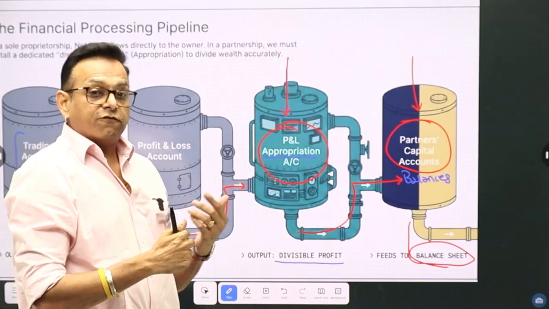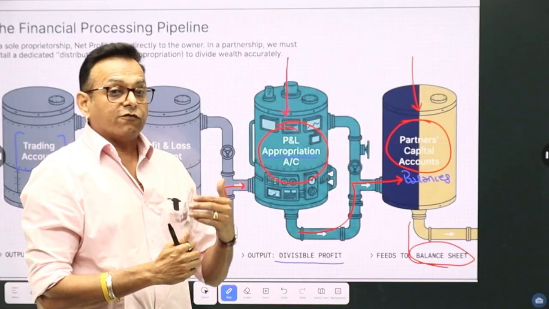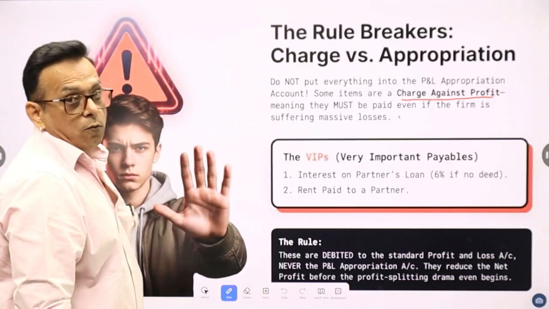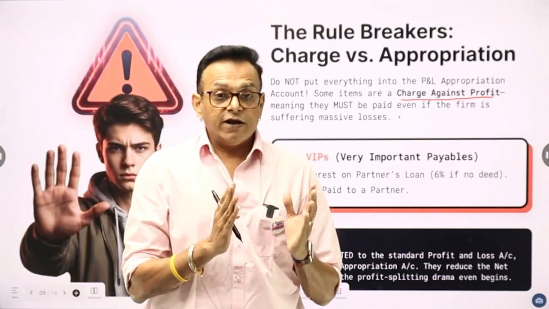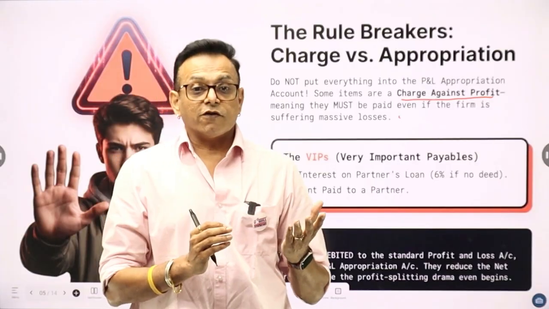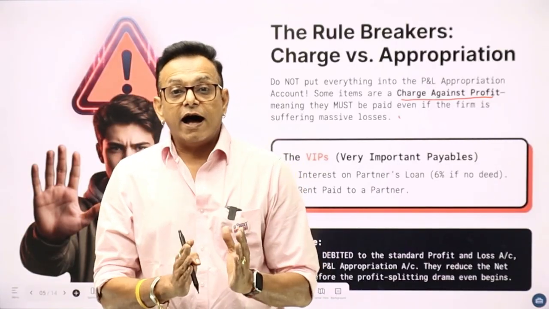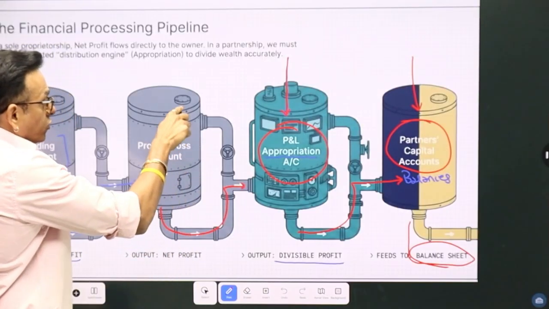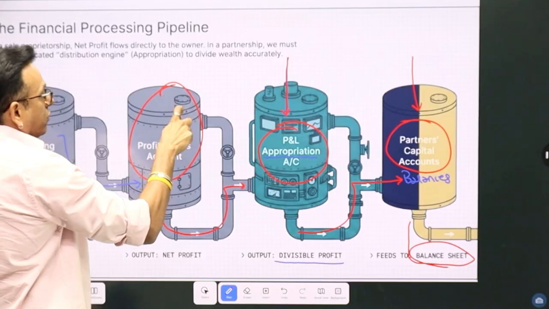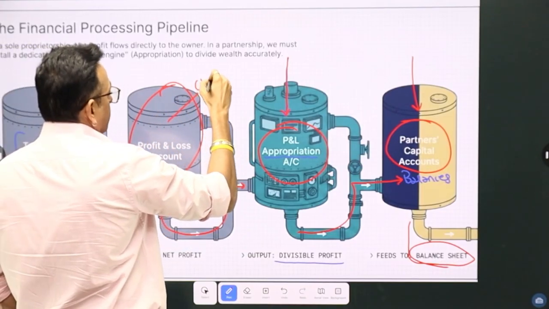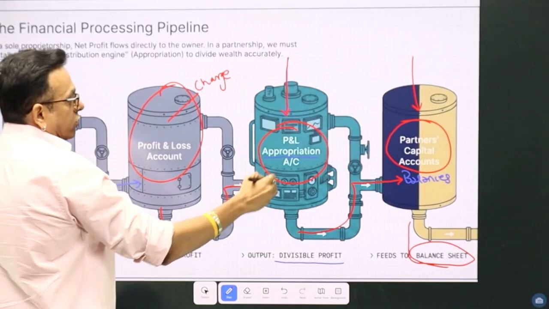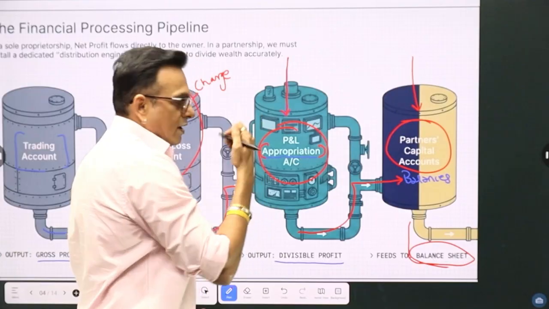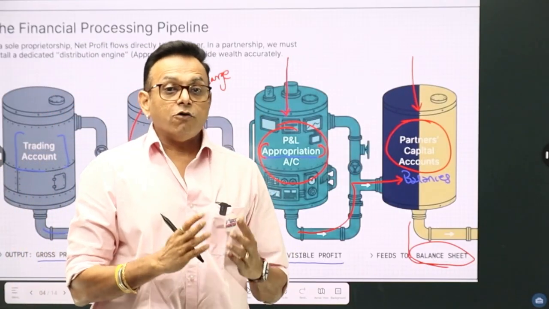Also, we'll be seeing a different type of capital account, which is known as fixed capital account. Now we'll see that later on. Now, before we understand profit and loss appropriation account, it is very important for us to understand the difference between charge and appropriation. So I'll just go back to the previous slide. What all goes to profit and loss account is known as charge. And what all goes to profit and loss appropriation account is known as appropriation.